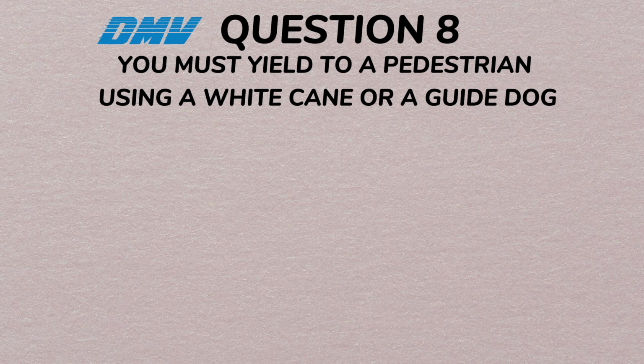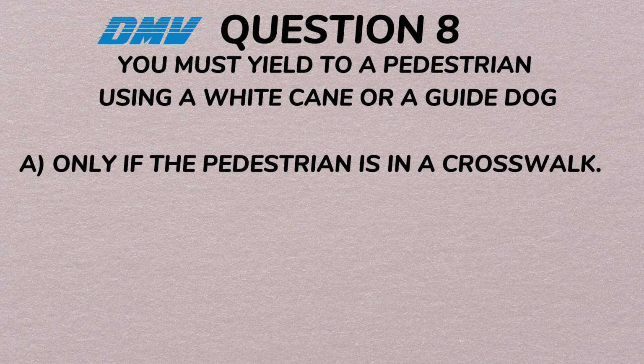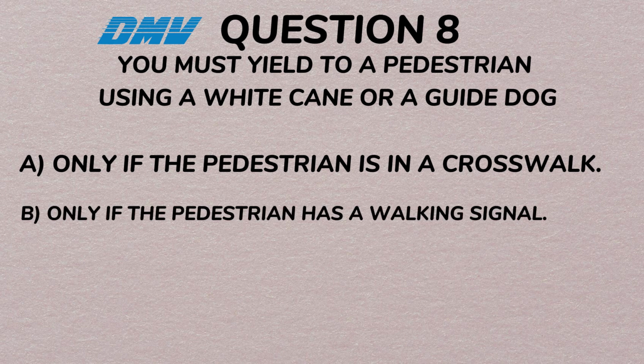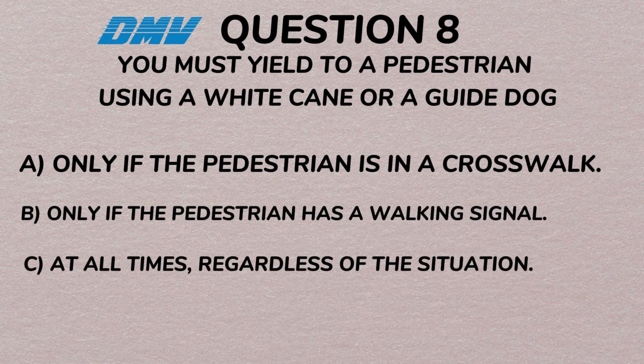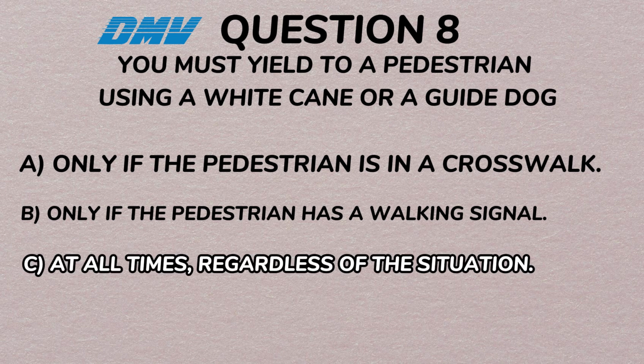Question 8. You must yield to a pedestrian using a white cane or a guide dog. A. Only if the pedestrian is in a crosswalk. B. Only if the pedestrian has a walking signal. C. At all times, regardless of the situation. Correct answer, C. At all times, regardless of the situation.